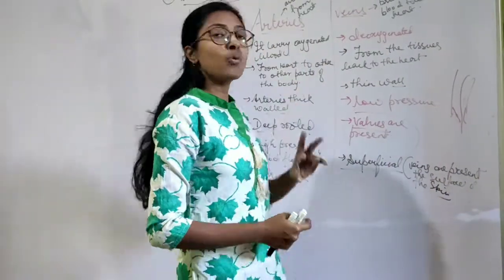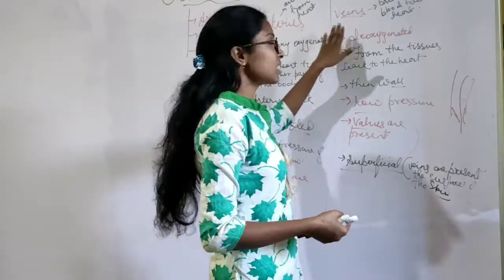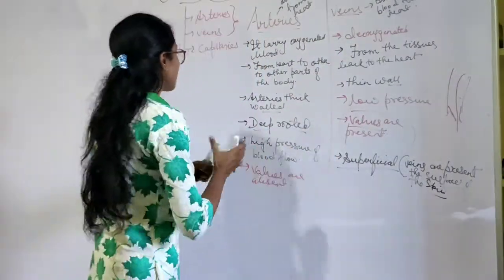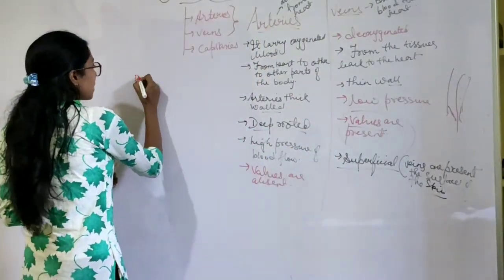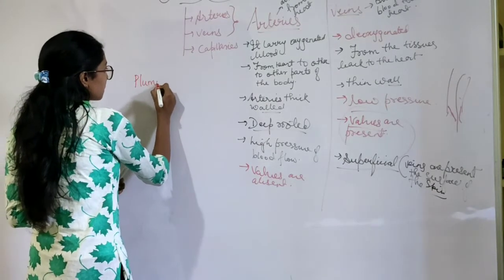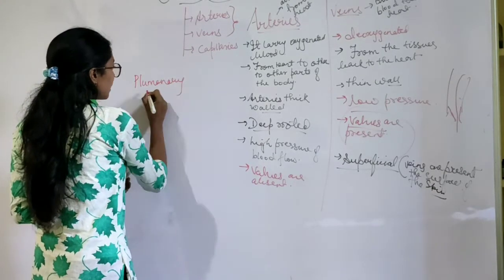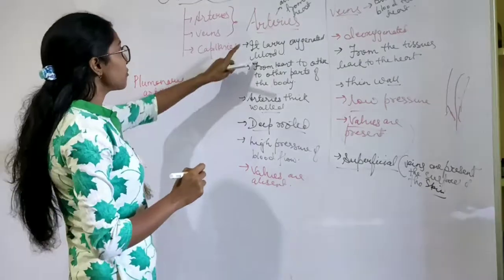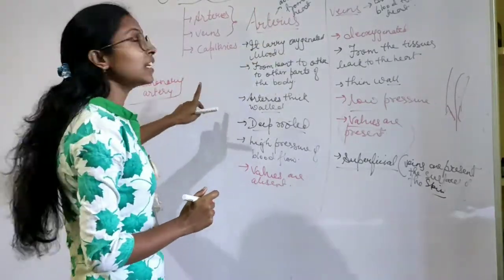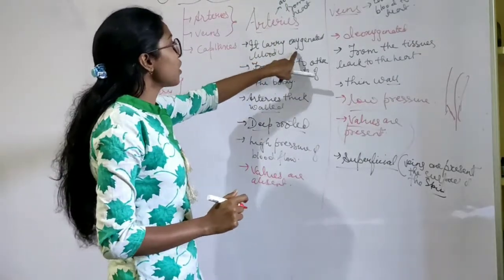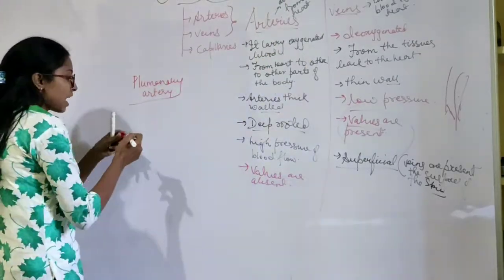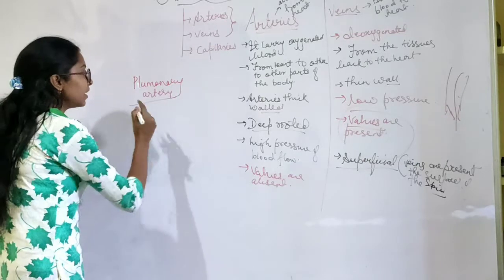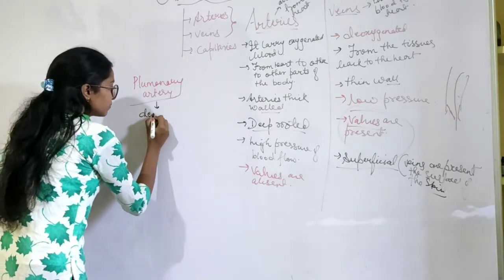Now there are two exceptions regarding the arteries and the veins. The first exception is the pulmonary artery. The difference between an artery and the pulmonary artery is that an artery carries oxygenated blood whereas the pulmonary artery carries deoxygenated blood.